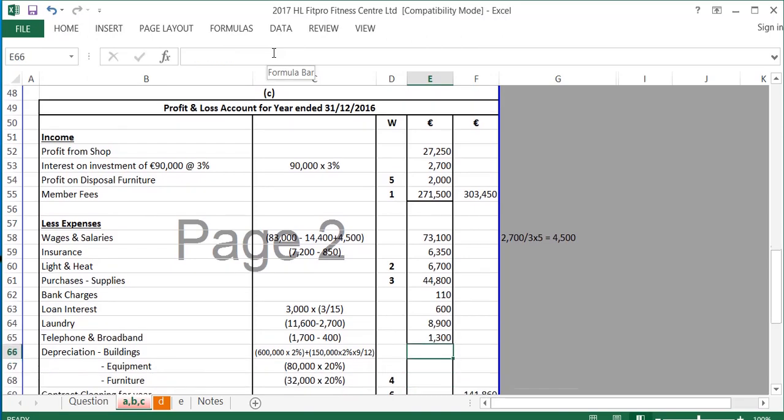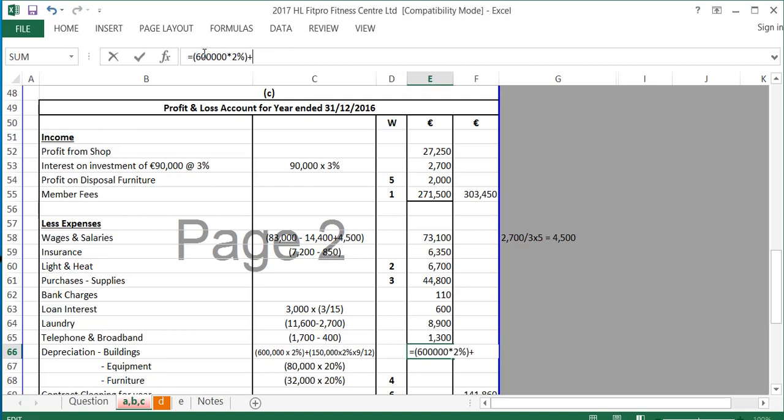Depreciation of buildings. Okay, so with the depreciation of buildings, in note 8 it says buildings and grounds 2% of cost from the date of purchase. So the buildings we had at the start of the year, the 600,000, were depreciated for the full year. So it'll be 600,000 by 2%, which is the depreciation rate for buildings.